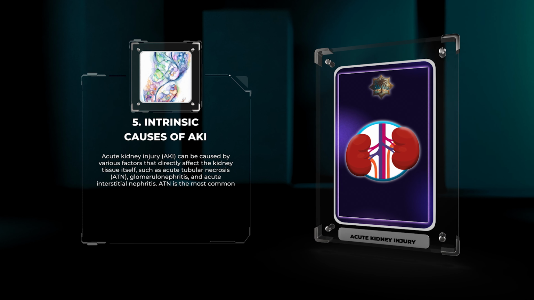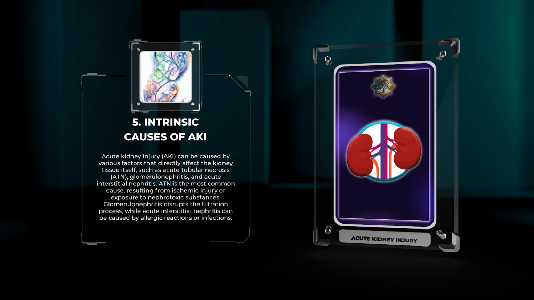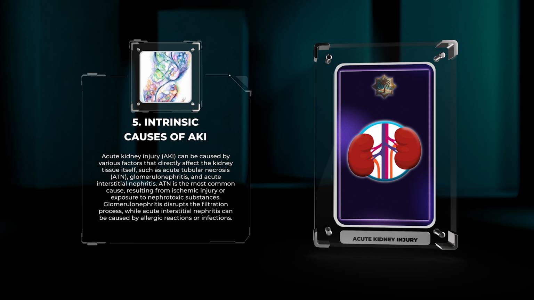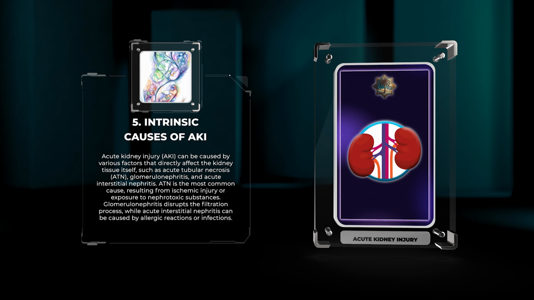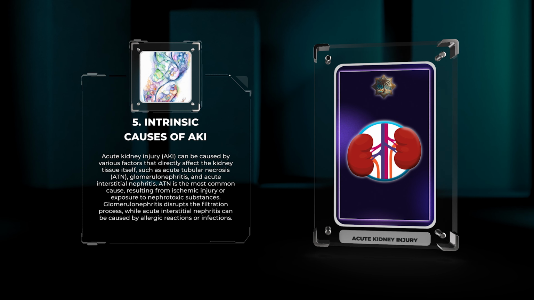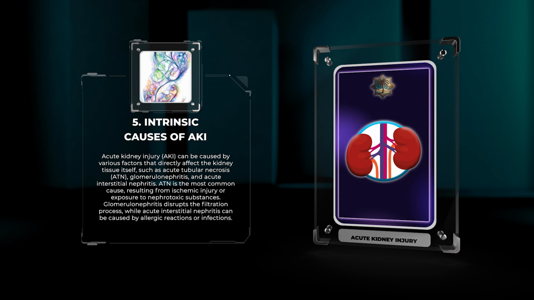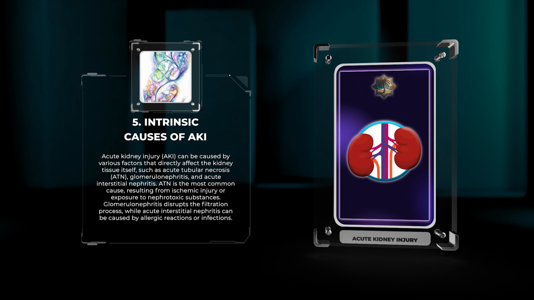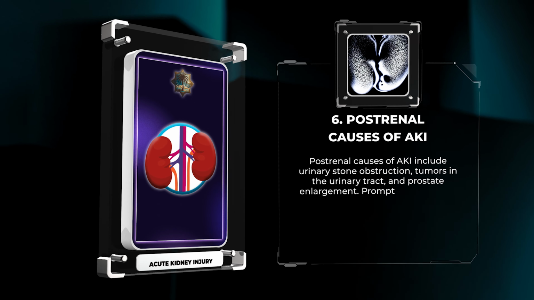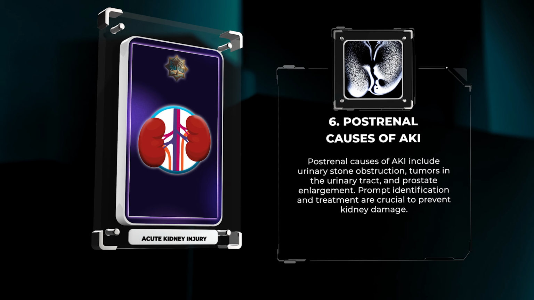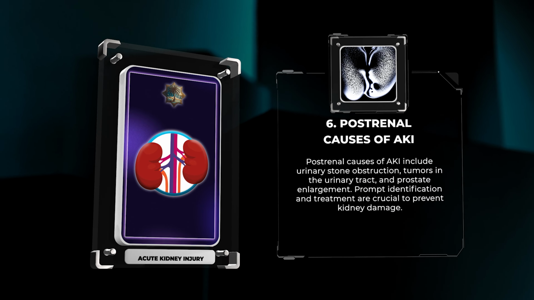Acute kidney injury, AKI, can be caused by various factors that directly affect the kidney tissue itself, such as acute tubular necrosis, ATN, glomerulonephritis, and acute interstitial nephritis. ATN is the most common cause, resulting from ischemic injury or exposure to nephrotoxic substances. Glomerulonephritis disrupts the filtration process, while acute interstitial nephritis can be caused by allergic reactions or infections. Postrenal causes of AKI include urinary stone obstruction, tumors in the urinary tract, and prostate enlargement. Prompt identification and treatment are crucial to prevent kidney damage.